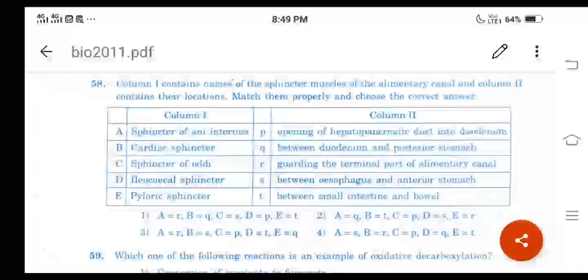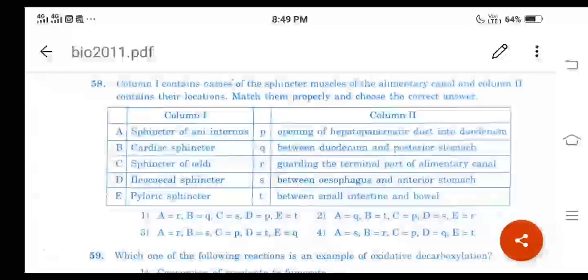The question is mainly related to the digestion chapter. And the correct answer will be 3 only. It means A will match with R, then B will match with S, C will match with P, then D will match with T, E will match with Q, right?